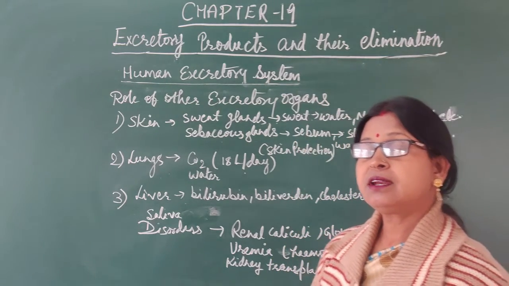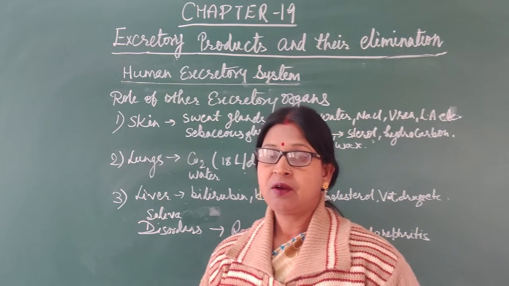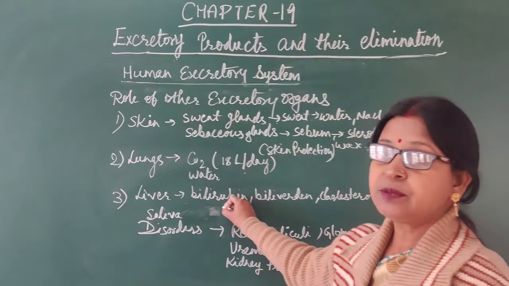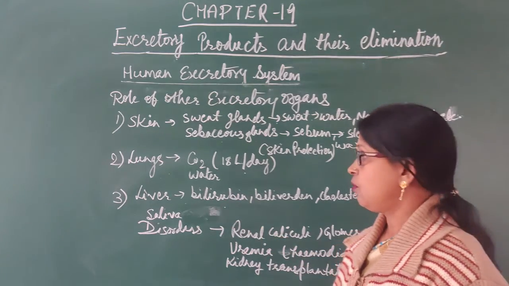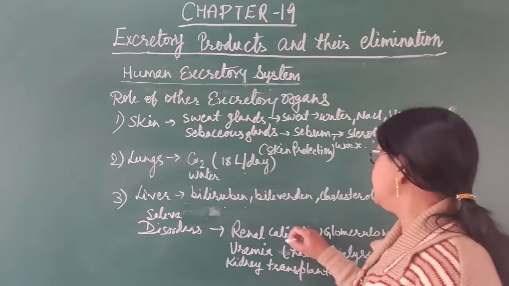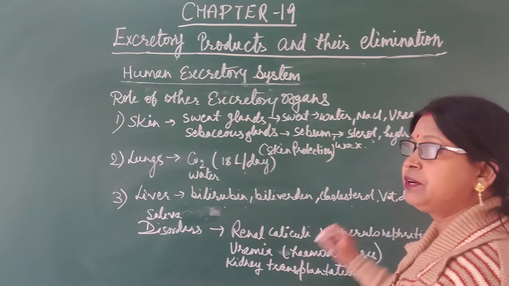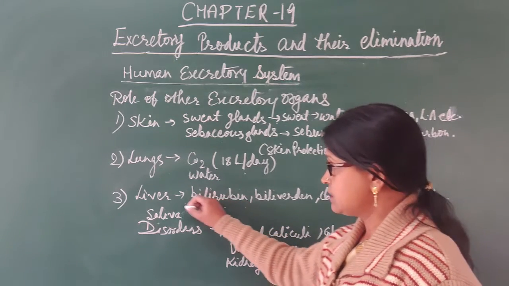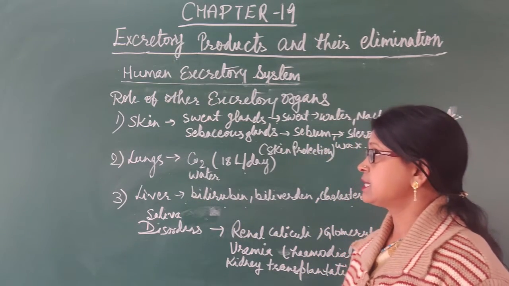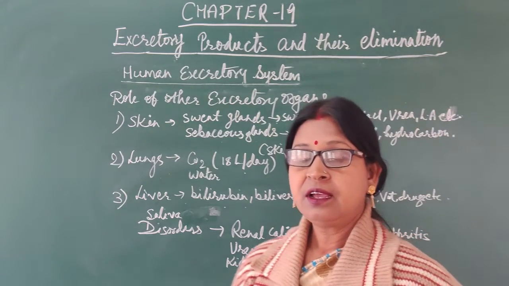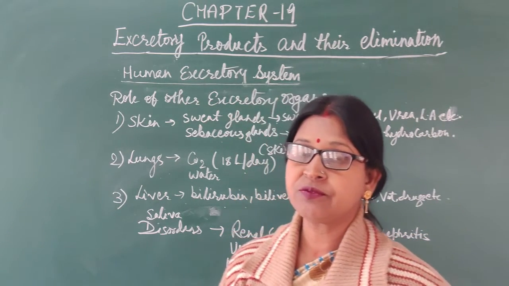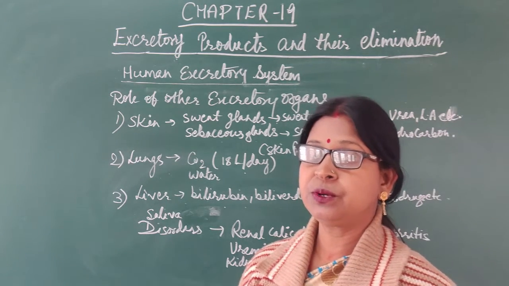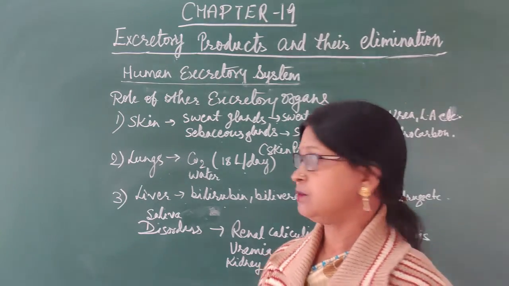Now the liver, which is the largest gland of our body, also plays a very important role in excretion. We know it is involved in the elimination of bilirubin, biliverdin, cholesterols, different types of vitamins, drugs, etc., along with the waste materials. So in this way the liver is helping in the process of excretion. In this way we can see that other than the kidney, other organs are also involved in the excretion of some materials through different types of secretion.